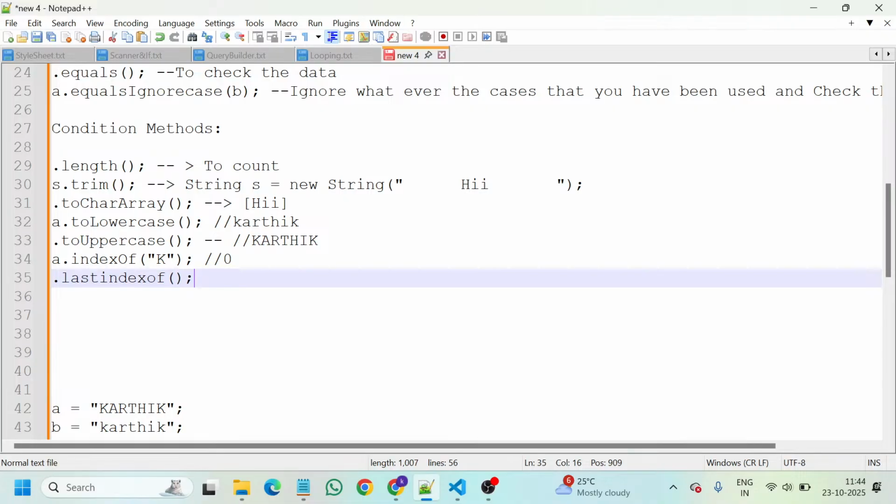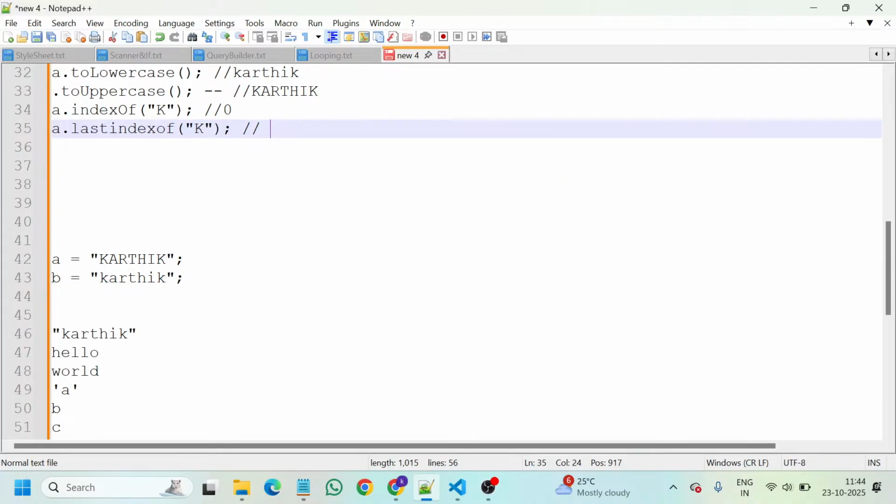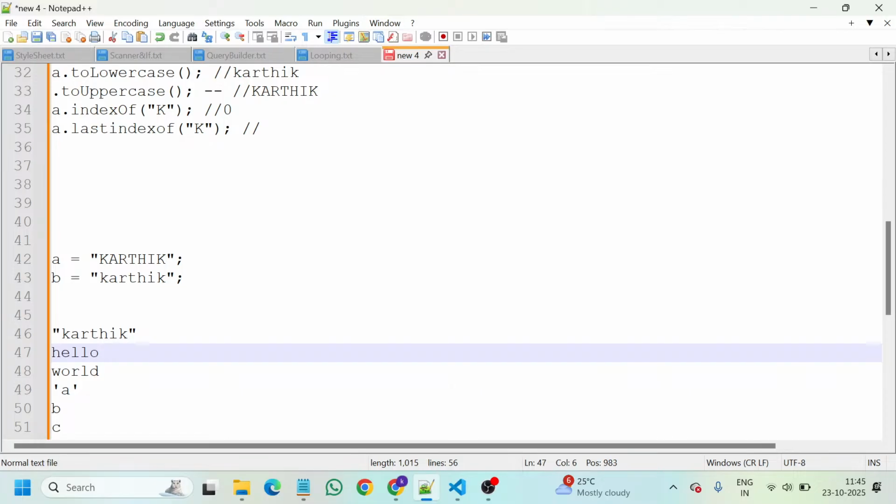So coming to lastIndexOf, dot lastIndexOf k, and it will return. See here, I have used k 2 times in this value, Karthik. The first letter was K and the last letter was K. K-A-R-T-H-I-K. When I use lastIndexOf, it will return the index of the last usage of that character. I will count 0, 1, 2, 3, 4, 5, 6, and the value will be 6. So this is how the functionality of lastIndexOf works.